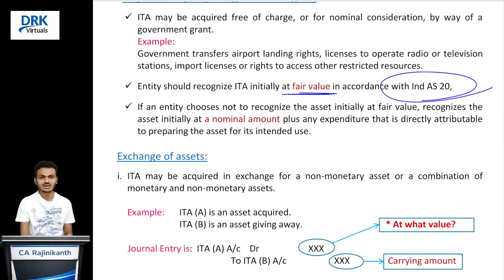No, sir, I don't want to recognize at fair value. No problem, you recognize it at a nominal amount. Nominal amount means what, sir? 1 rupee, 10 rupees, 100 rupees, like that. In addition to that nominal amount, any expense that is directly attributable to that intangible asset we can also capitalize. That's it. This is all about acquisition of an intangible asset in connection with a government grant.